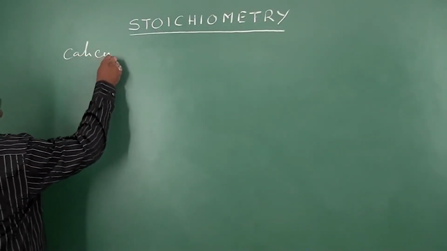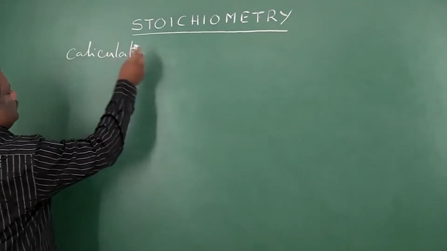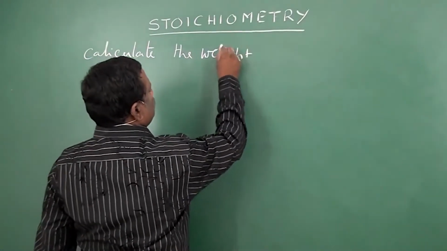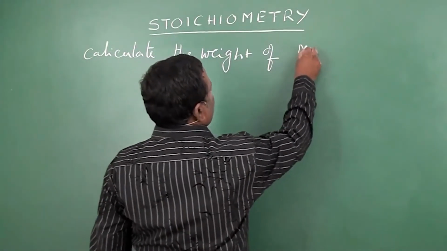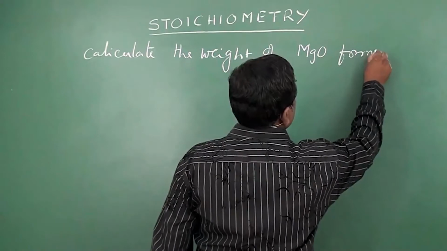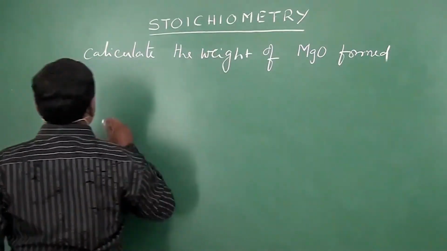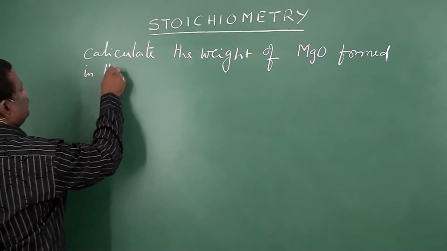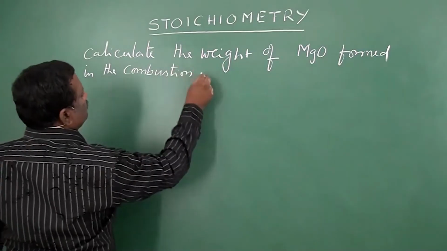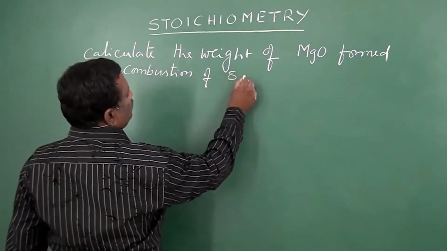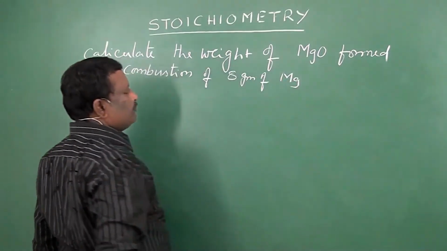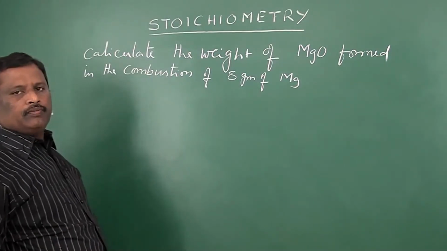Calculate the weight of MgO formed in the combustion of 8 grams of Mg. 8 grams of Mg.